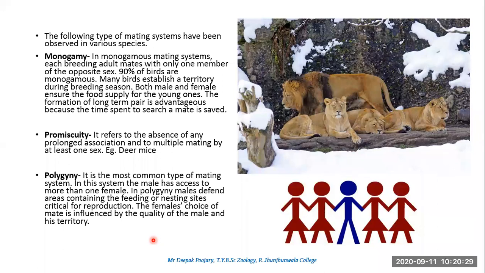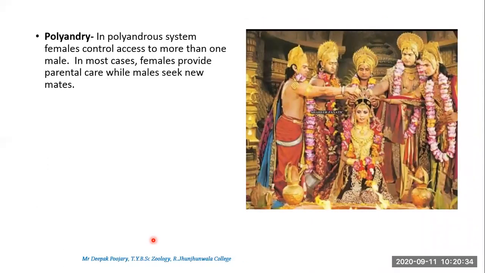Okay, similarly, just like polygyny, there is also polyandry. There are no hard feelings or religious sentiments here, but this is one classical example of polyandry, where a female has controlled access over more than one male. Draupadi was married to 5 men.